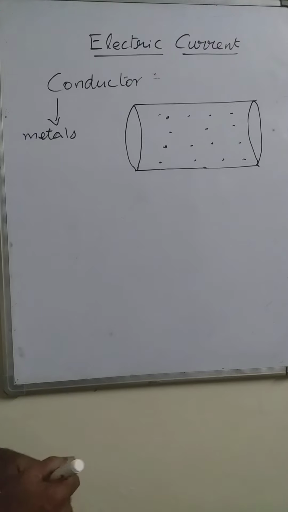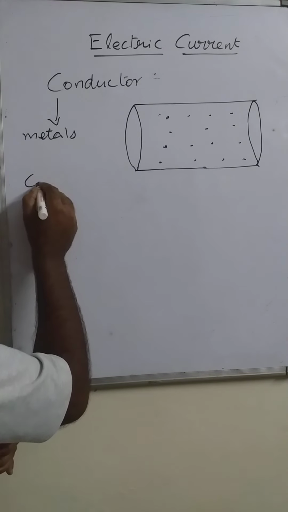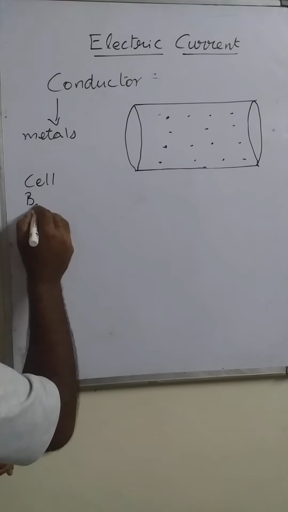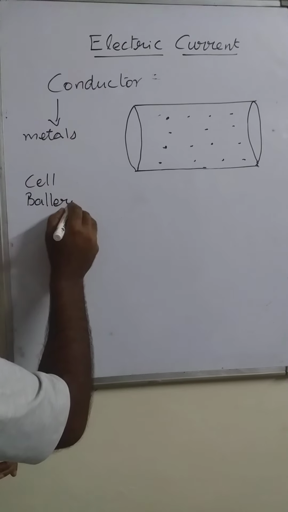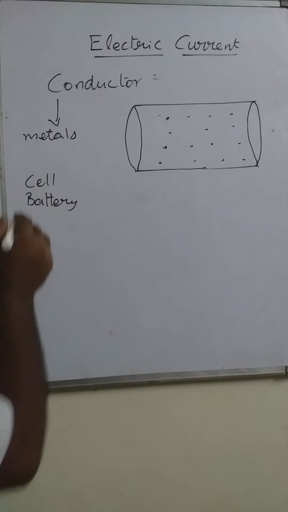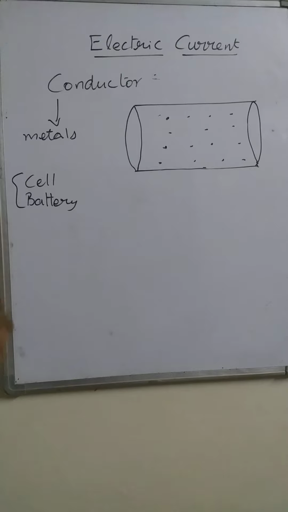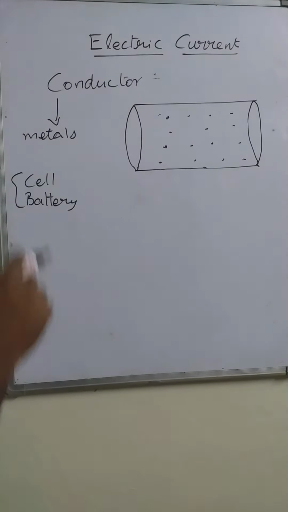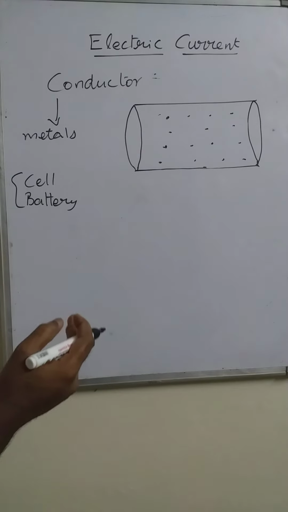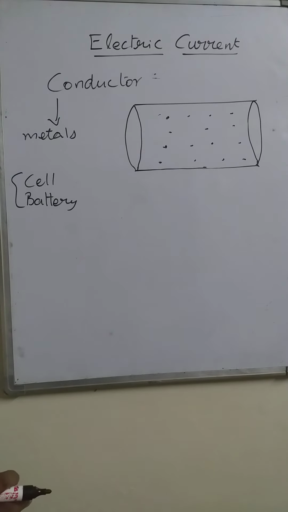That external source is obviously a cell or battery. With the help of a cell or battery, the electrons start to flow from one end to the other end.